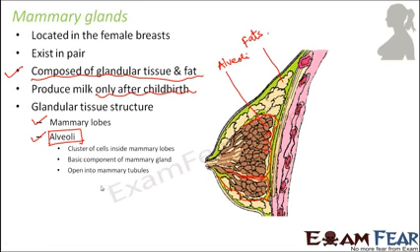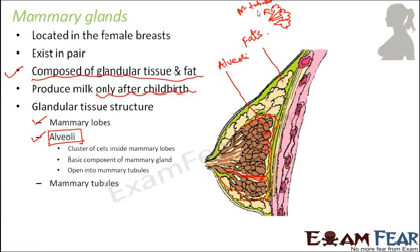So let us see, these alveoli open into mammary tubules. So where do you have the mammary tubules? Here, if you see these alveoli, they open into small tube-like structures. This is how it looks. Suppose this is an alveolus, this is another alveolus, and this is another alveolus. So you have these tube-like structures, right? These tube-like structures are nothing but mammary tubules.